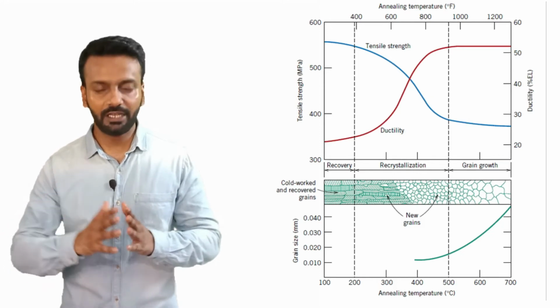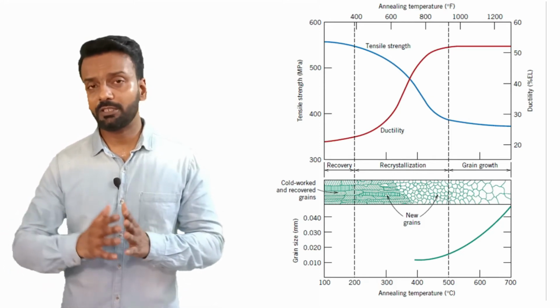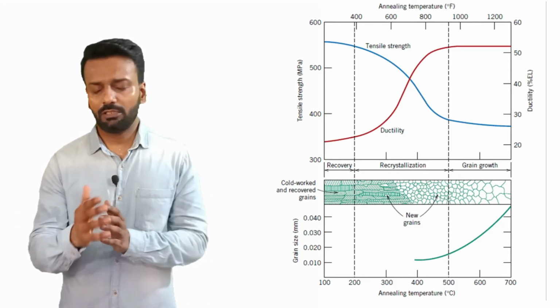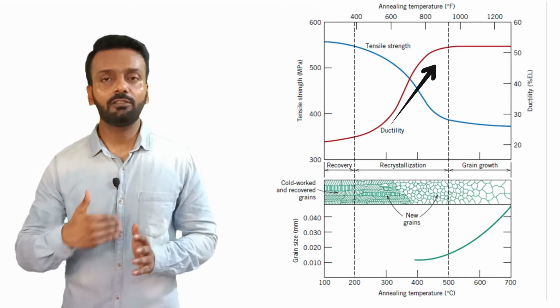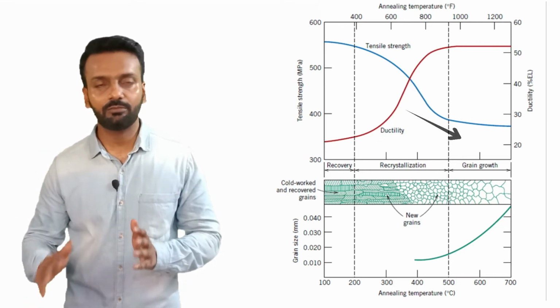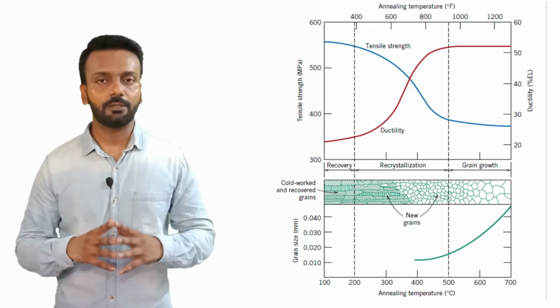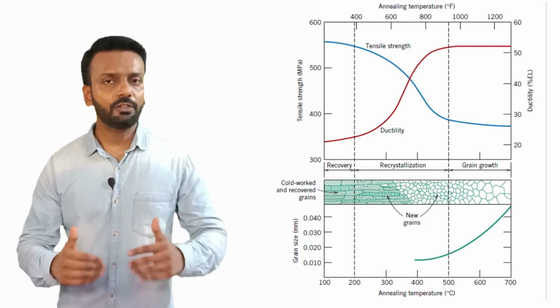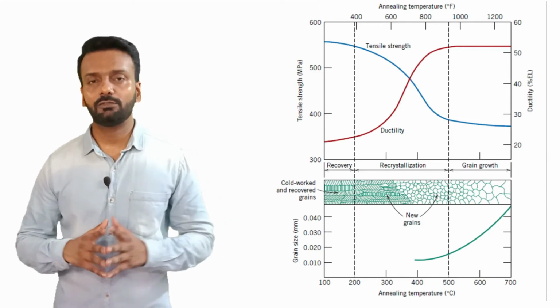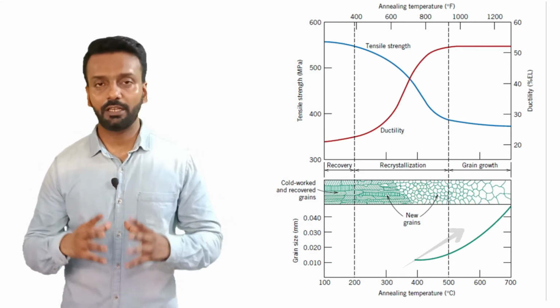If you go beyond that temperature and increase the temperature of recrystallization, the ductility will go on increasing and the strength will come down, and the material will become very soft and weak. And as you go on increasing the temperature, there will be grain growth.